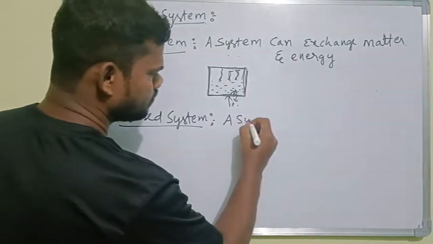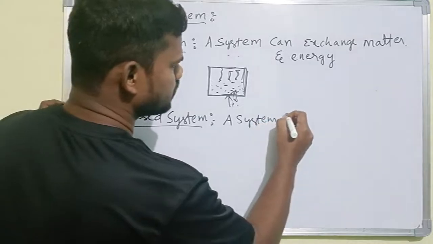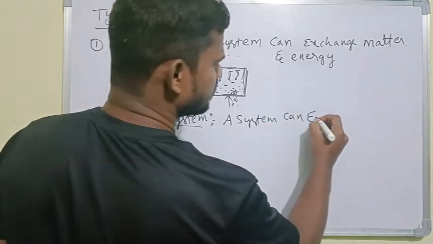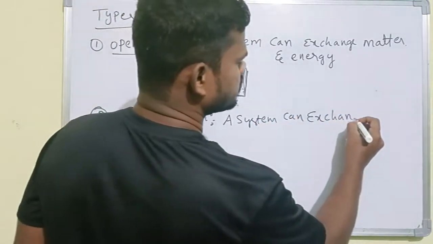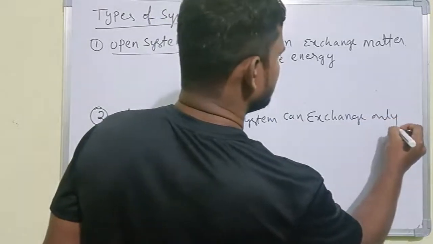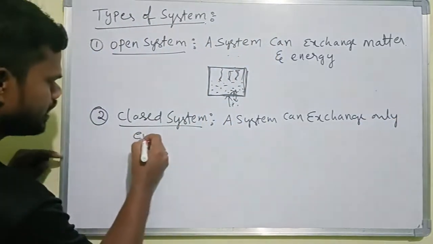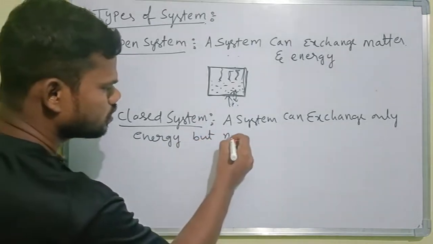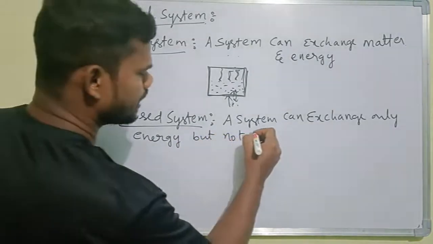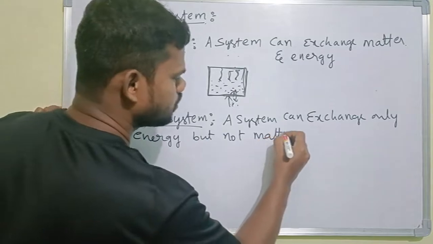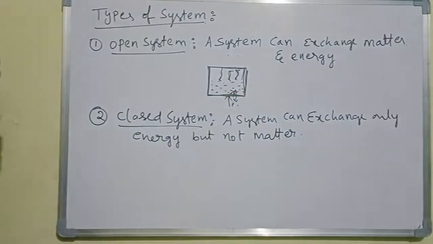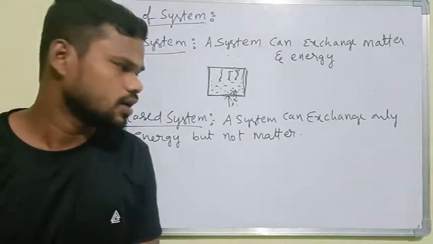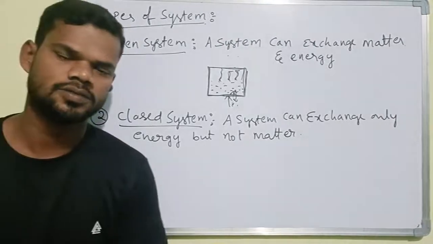A system that can exchange only energy, but not matter, this system we call a closed system. We can call this one a closed system.